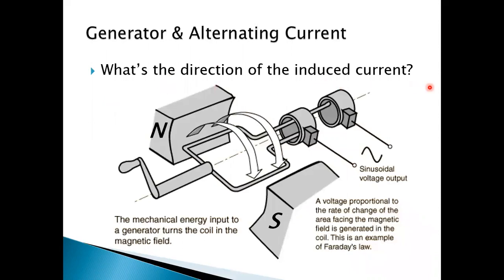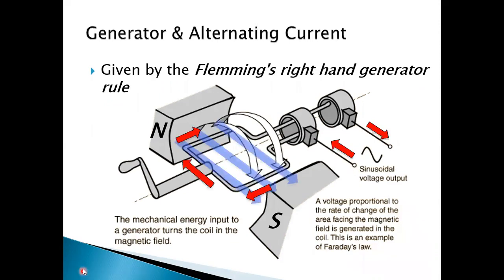What is the direction of induced current? These things have already been discussed, so let us check. As you rotate this coil with the handle, the direction of current induced in the coil will depend on the direction of rotation of the coil. If the direction of rotation of the coil is changed, the direction of current in the coil gets changed. So you see here, right now, current in the coil flows clockwise.